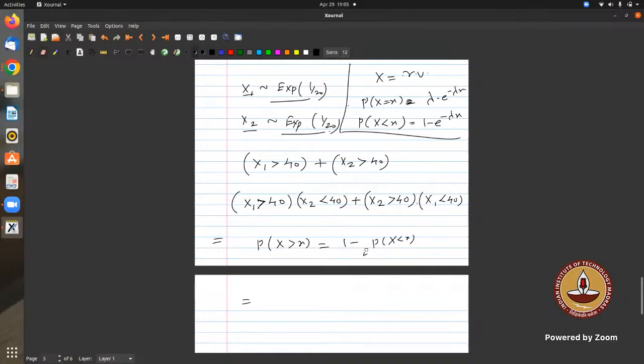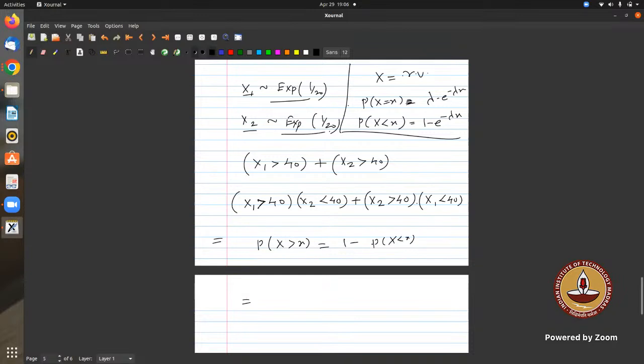A small doubt, sir. Yes, tell me. Sir, can we write X is equal to at a particular time, the probability at a particular time?